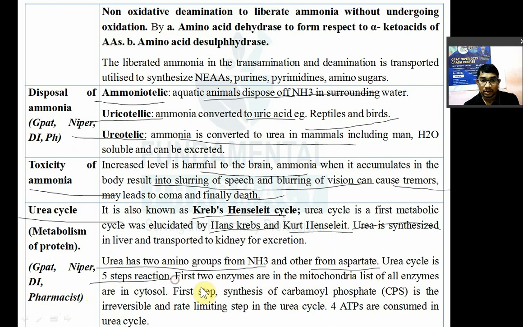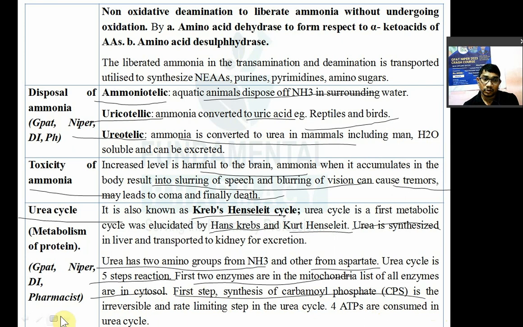Now first two steps occur in the mitochondria and all other steps occur in the cytosol. पहले तो enzyme जो है that is available in the mitochondria, and that's why the first two steps occur in the mitochondria of the cell and remaining steps occur in the cytosol. First step is the synthesis of carbamyl phosphate, and it is a rate limiting step.